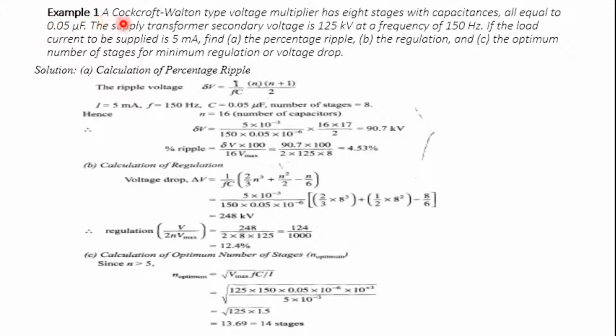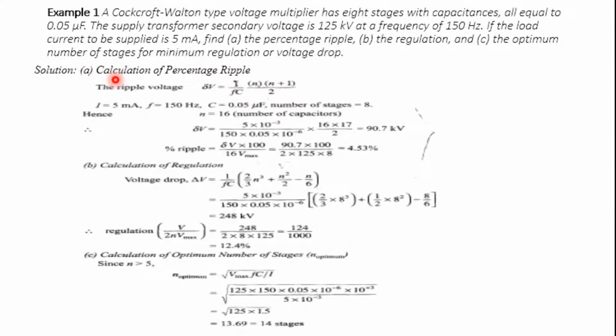First, consider a Cockcroft-Walton type voltage multiplier. It has 8 stages, with all the capacitance values equal to 0.05 microfarad. The secondary side supply voltage is 125 kV at a frequency of 150 Hz, and the load current supplied is 5 milliamperes. We are supposed to calculate the percentage ripple, the regulation, and the optimum number of stages.